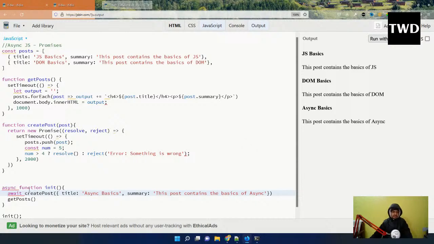Also, whatever you have to do, you have to create a function. So init or anything you can create, init is not required. Any function you create, you have to make that function async, and then whatever requires some time, some API call, so this is also mimicking an API call, you have to add the keyword await in front of it. So it will await till this is finished, then only this get post will be run. So this is how async await works.